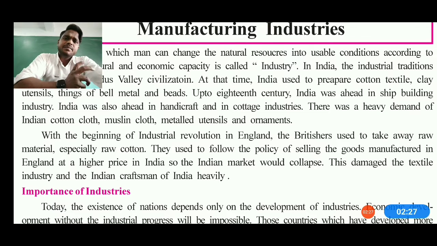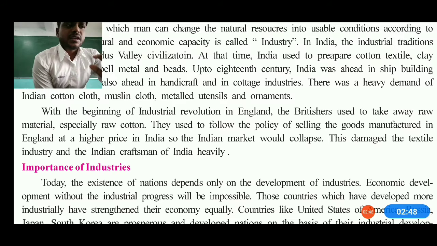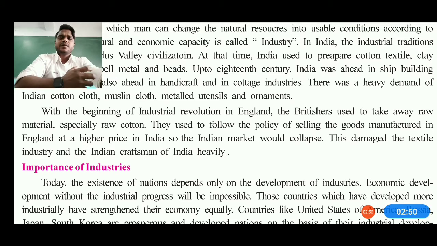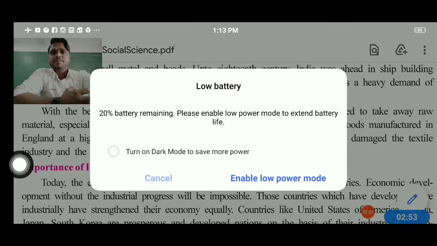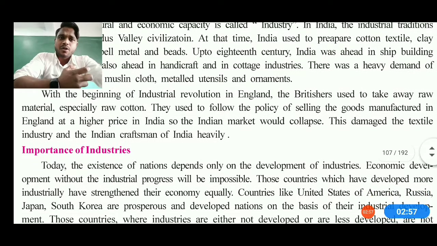There was a heavy demand for Indian cotton and other clothes, muslin, metallic utensils, ornaments and clay utensils in the abroad markets. With the beginning of the industrial revolution, England as well as the British used to take our raw materials. Taking India's raw material was how they progressed themselves, especially with raw cotton, they used it to make their own products and materials.